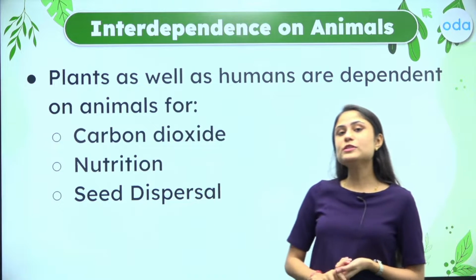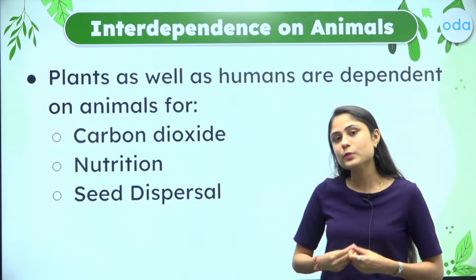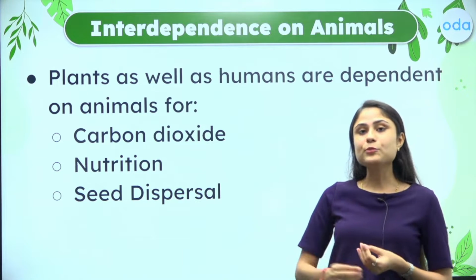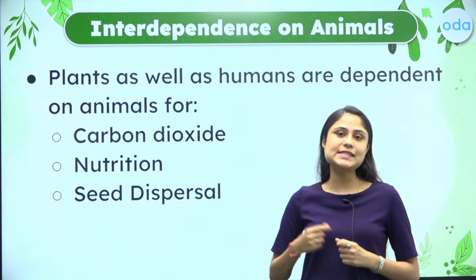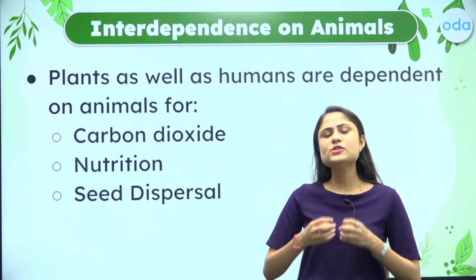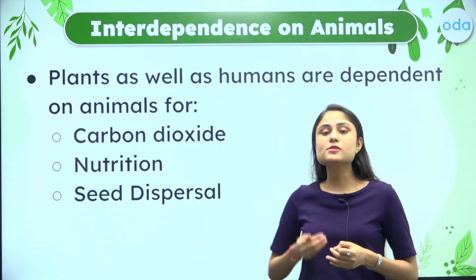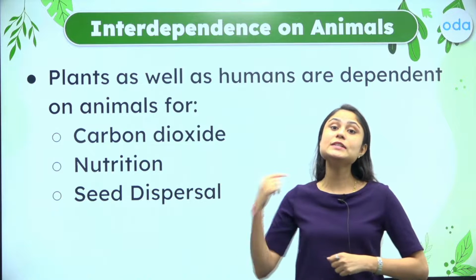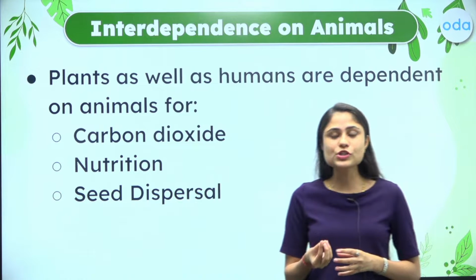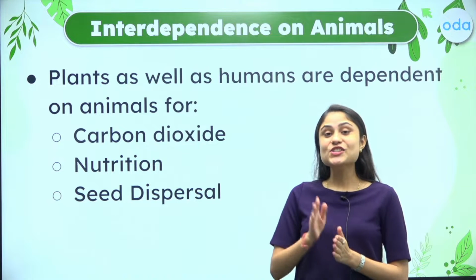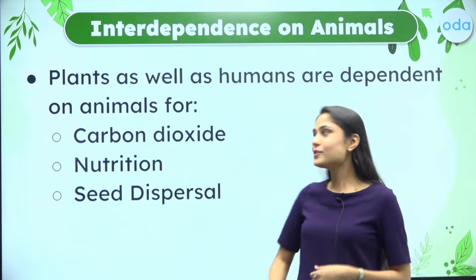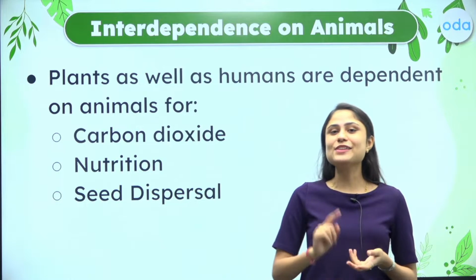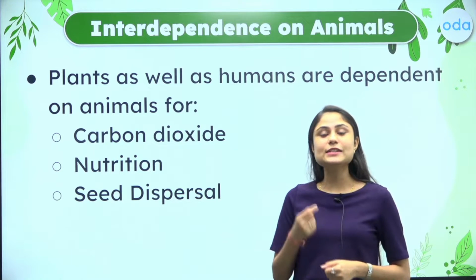Now, the plants are also dependent upon the animals or upon humans for nutrition. So we know that the decomposers or the saprotrophs thrive on dead and decaying matter. They break down these complex substances into smaller substances. Similarly, these smaller substances in turn become a source of nutrition for the growing plants. Right? So that is how the plants are dependent upon us for obtaining their nutrition, and the plants are also dependent upon humans as well as animals for seed dispersal.